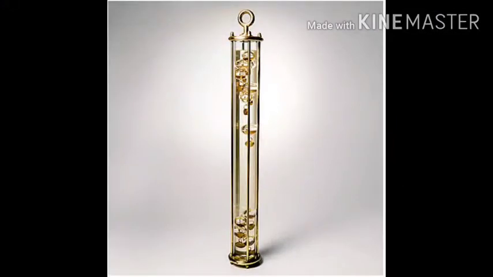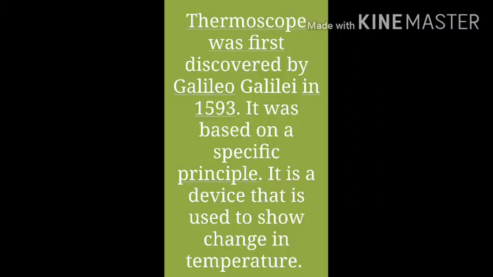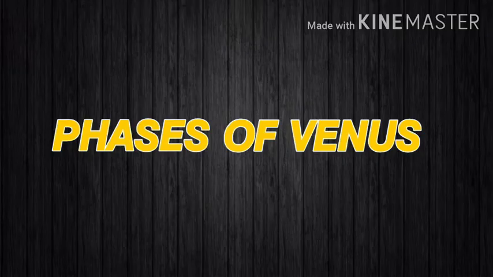The Galilean thermoscope was invented by Galileo Galilei in 1593. It is a device which is used to show the change in the temperature of different types of liquids or solids. Now, let me explain you the phases of Venus.